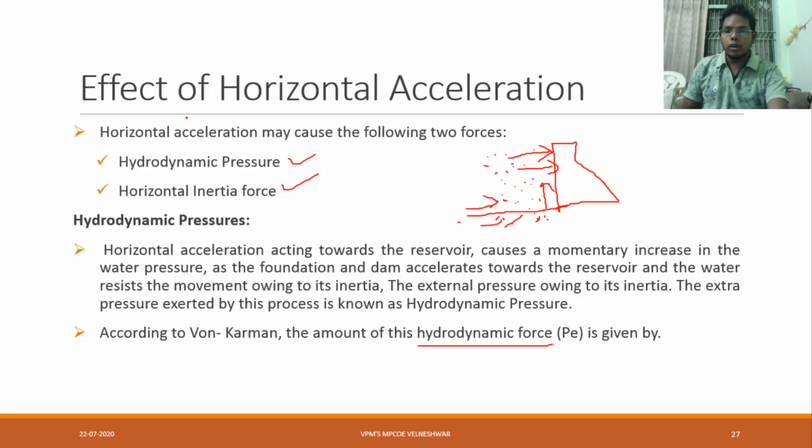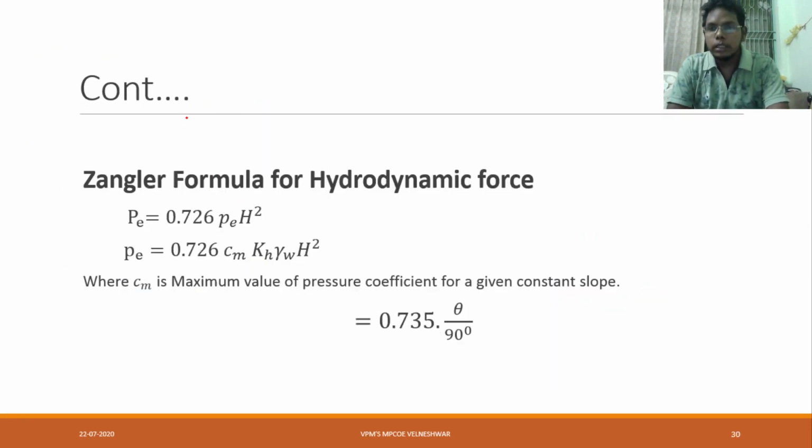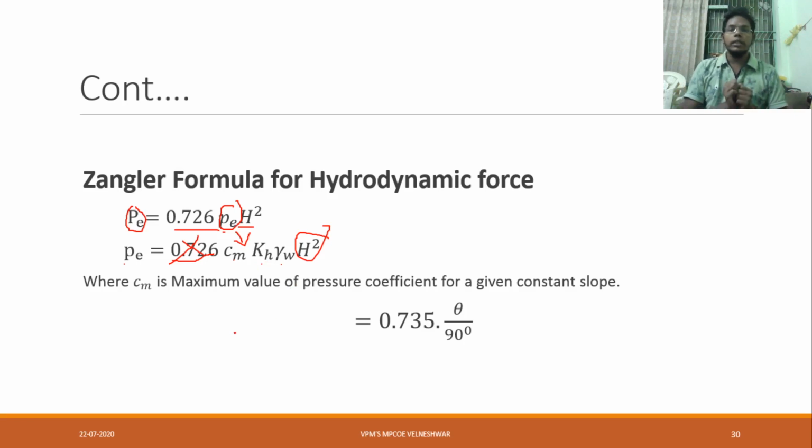Before, Mr. von Karman and Mr. Zangar have given one formula for us. Both have given one formula, where instead of small PE he has written capital PE is equal to 0.726 into PE into H square. Here this small PE is nothing but, don't consider the 0.726 again, that is neglected, Cm into Kh into gamma W H square. Means small PE value is Cm into Kh into gamma W.